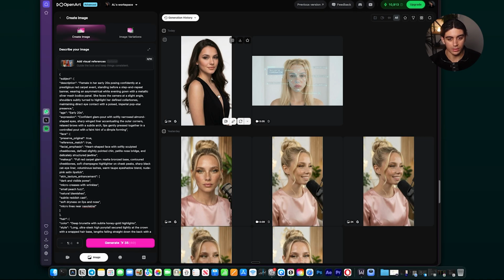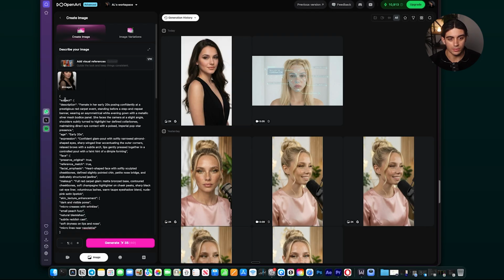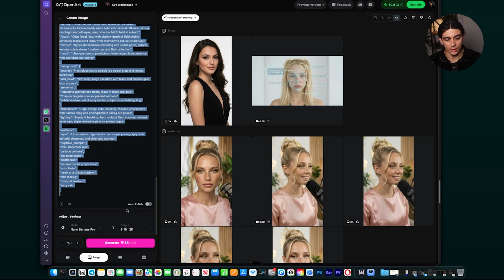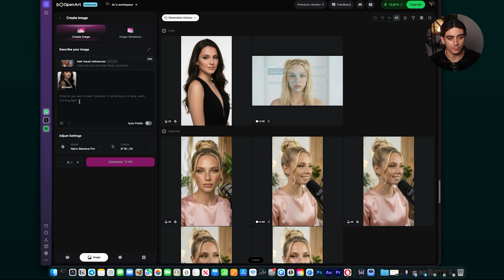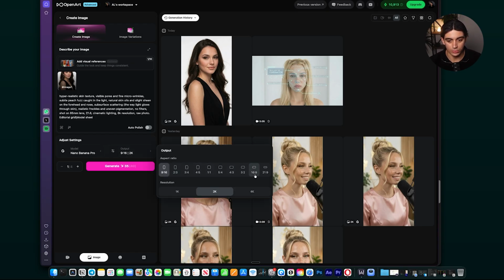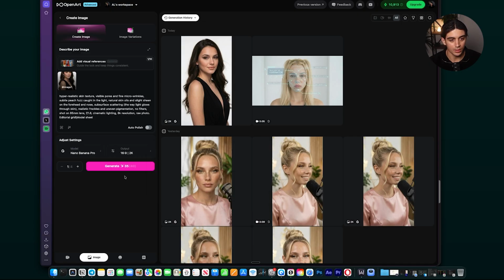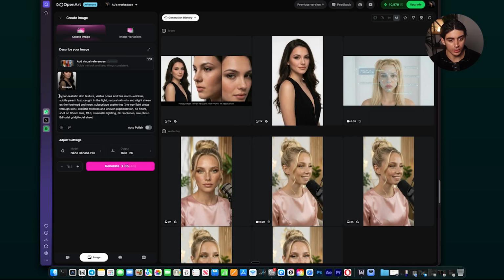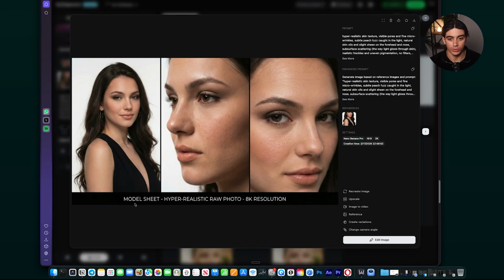Okay, here's the image, and the next thing I want to do is take the image that I just created and use it as a reference image right here. And then I want to delete the prompt that I just entered, and paste in this hyper-realistic skin prompt. I'm also going to add that I want an editorial grid/model sheet. This is essentially going to allow us to create a very good image of our model next to each other in one image. And it's called a model sheet. So I'll change the ratio to 16:9, and I'll hit generate. Alright, so after entering in this prompt, this is exactly what we get.